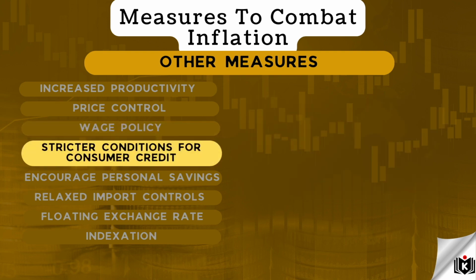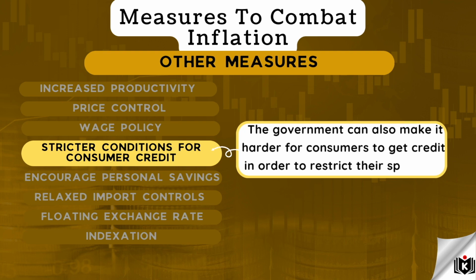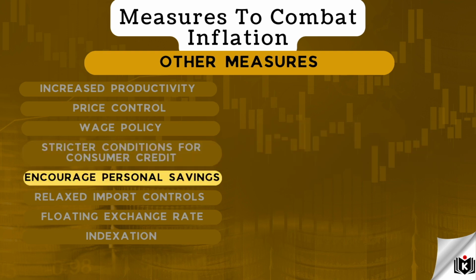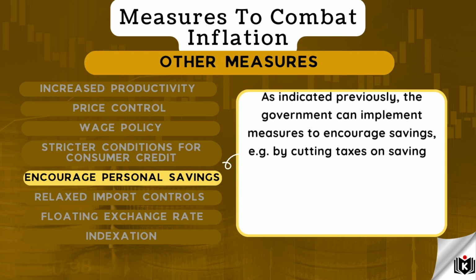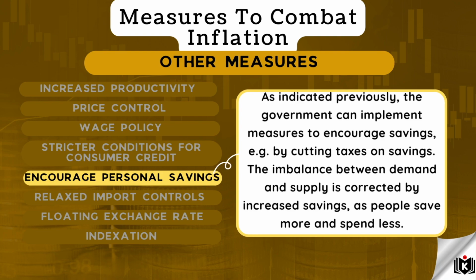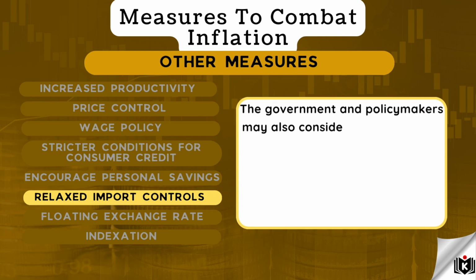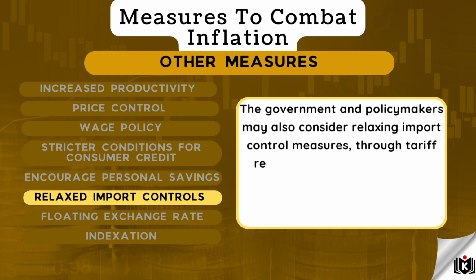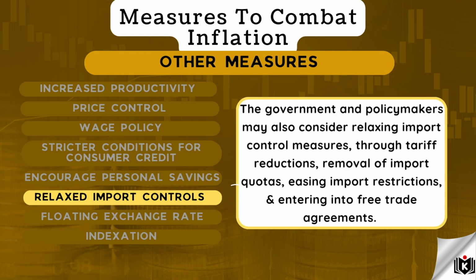Stricter conditions for consumer credit. The government can also make it harder for consumers to get credit in order to restrict their spending. Encourage personal savings. As indicated previously, the government can implement measures to encourage savings, for example, by cutting taxes on savings. The imbalance between demand and supply is corrected by increased savings, as people save more and spend less. Relaxed import controls. The government and policymakers may also consider relaxing import control measures through tariff reductions, removal of import quotas, easing import restrictions, and entering into free trade agreements.